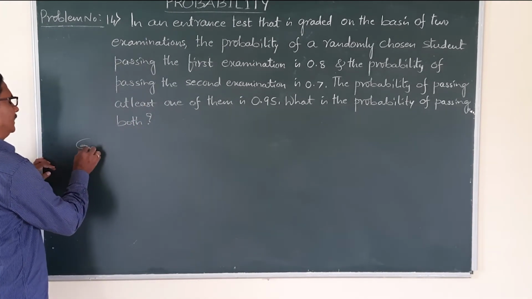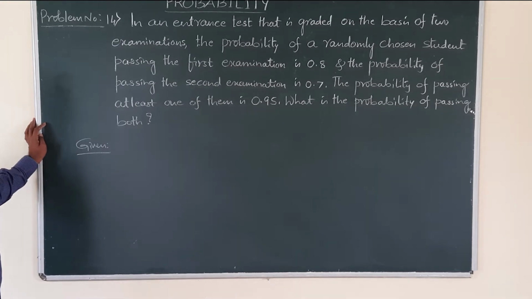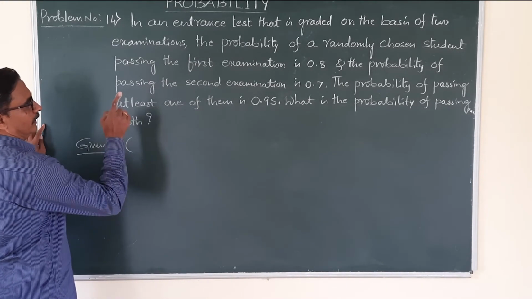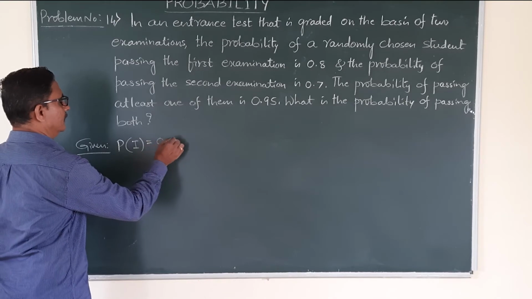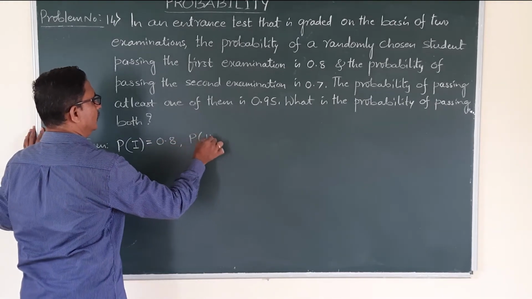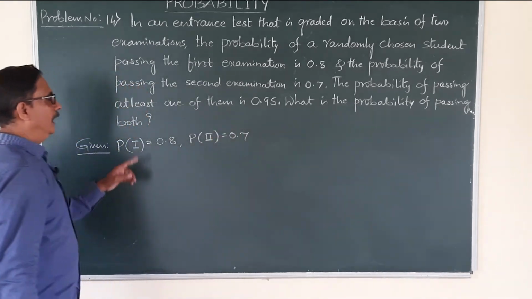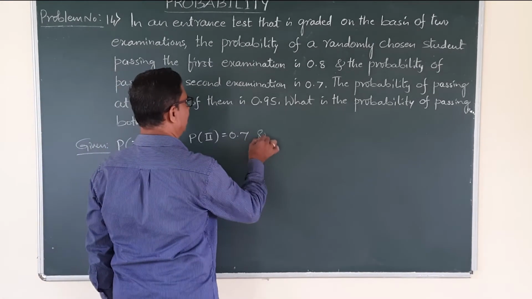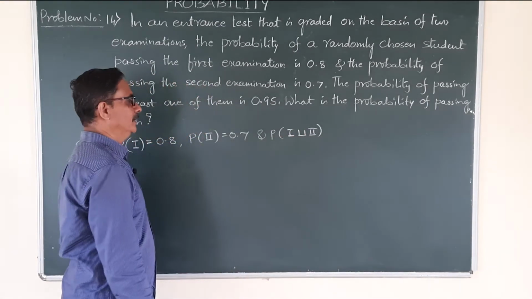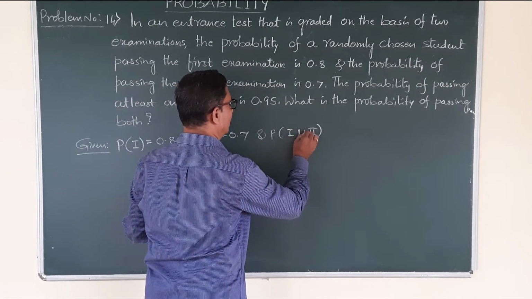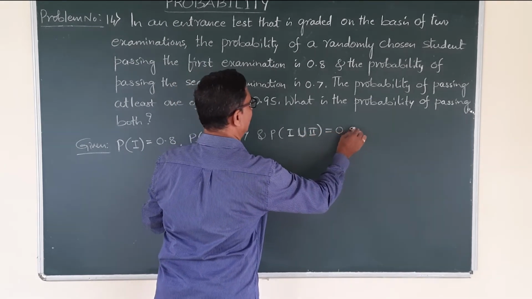Look at what is given here. Given data: in an entrance test that is graded on the basis of two examinations, the probability of randomly chosen student passing first examination is 0.8, probability of second examination passing is 0.7, and probability of passing at least one of them, means either first examination or second examination, denoted by union, is equal to 0.95.